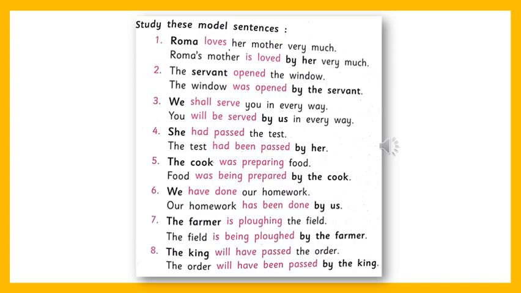She had passed the test. The test had been passed by her. The cook was preparing food. Food was being prepared by the cook. We have done our homework. Our homework has been done by us. The farmer is ploughing the field. The field is being ploughed by the farmer. The king will have passed the order. The order will have been passed by the king.